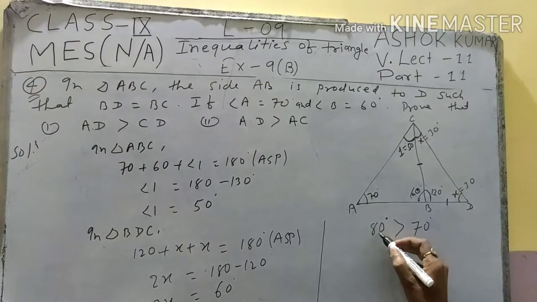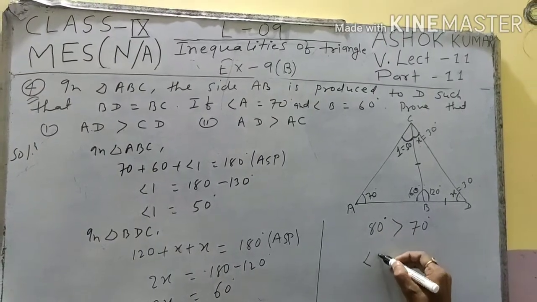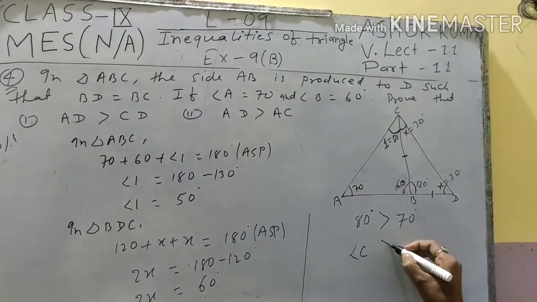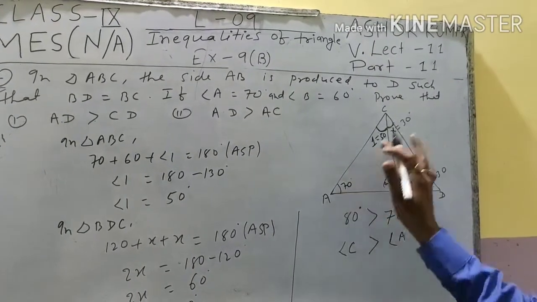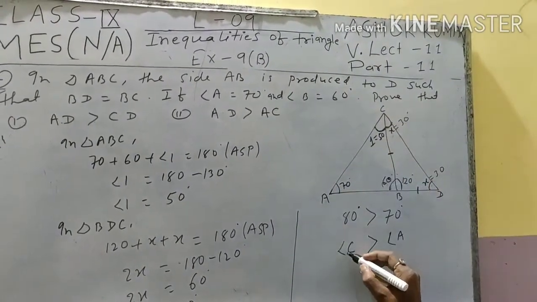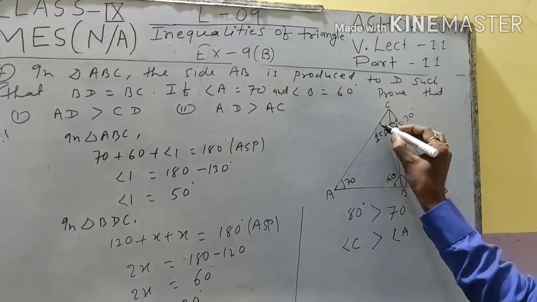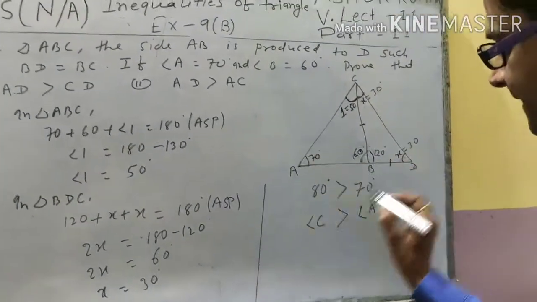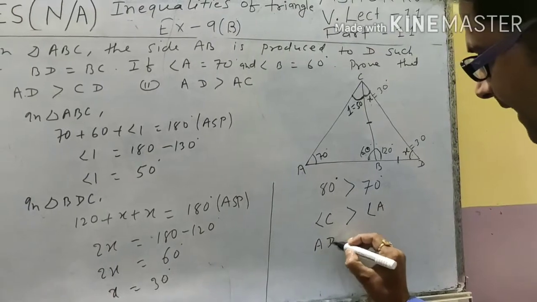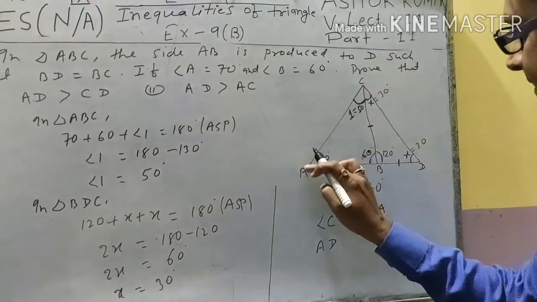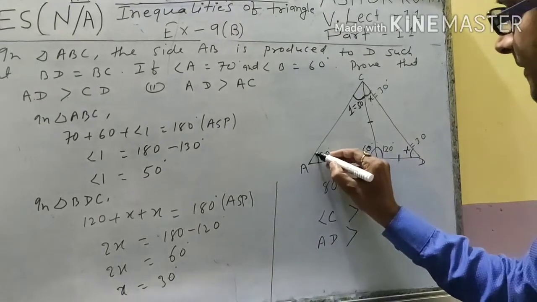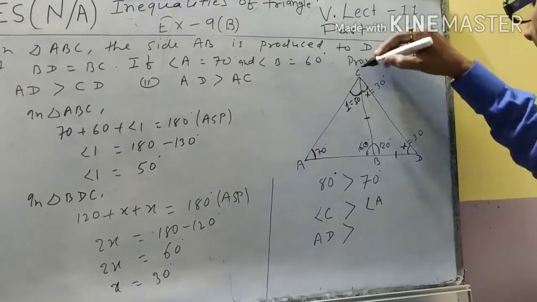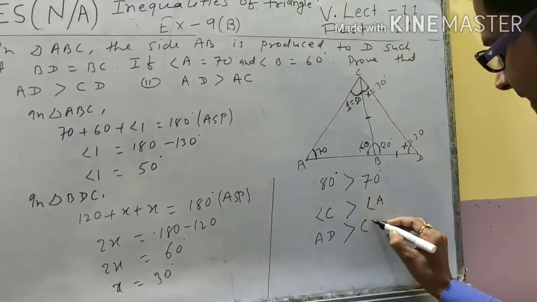So here we can write 80 degree is equal to angle C. So angle C is greater than angle A. In front of angle C, we can write AD. So here AD is greater than, in front of angle A we can write CD. So AD is greater than CD.